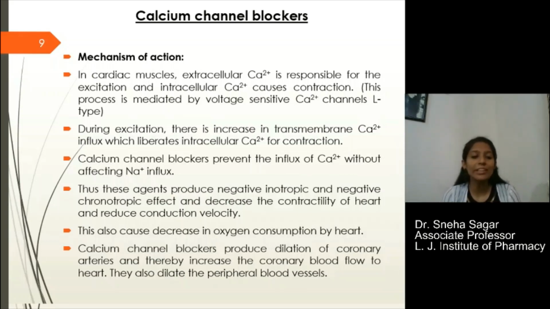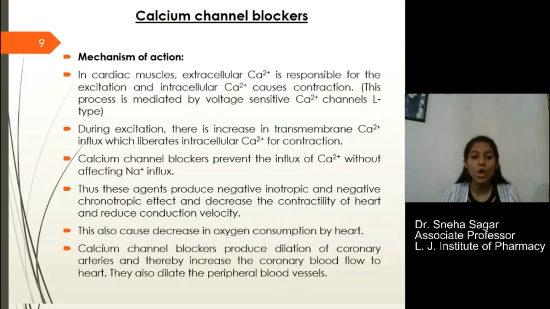Slow channels mediate the entry of extracellular calcium into smooth muscle and cardiac myocytes and sinoatrial and atrioventricular nodal cells in response to electrical depolarization. So in both smooth muscle and cardiac myocyte, calcium 2 plus is a trigger for contraction. If we inhibit calcium channel function, then it leads to relaxation, especially in the arterial beds.